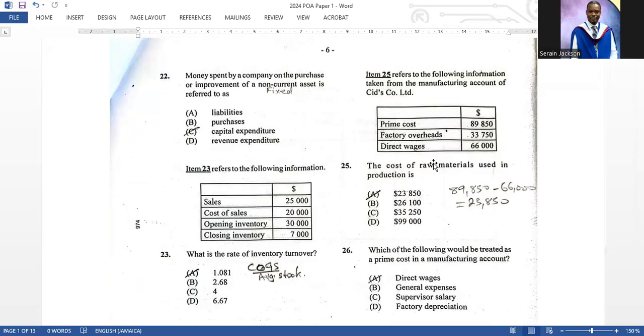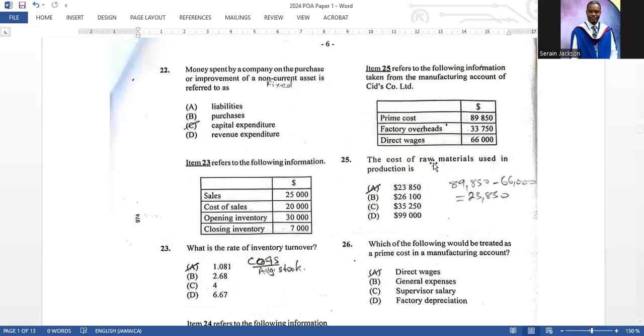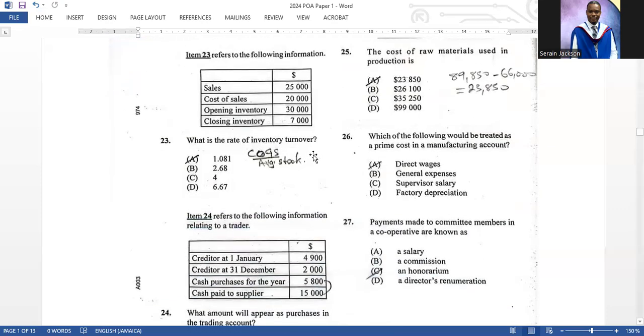Item 23 refers to the following information, and they give you a table there, and they ask you to calculate the rate of stock turnover. Now, the rate of stock turnover, the formula is cost of goods sold divided by average stock, right? Average stock is really opening stock plus closing stock divided by 2, right? The cost of goods sold is literally right there. You don't have to calculate that. The only thing you need to do is to calculate average stock. Don't mind the sales figure, that is a distractor. All right, so it is